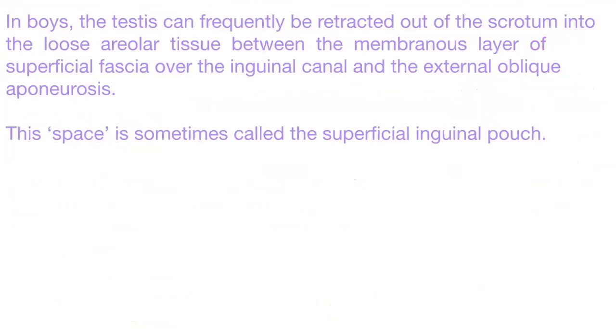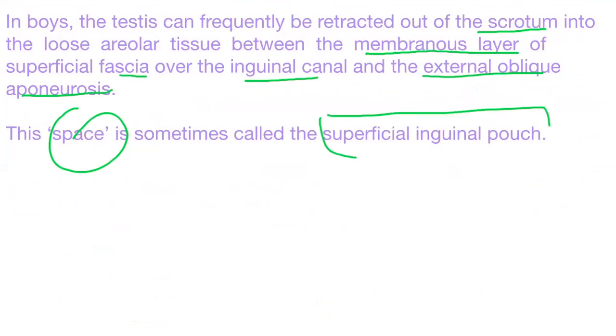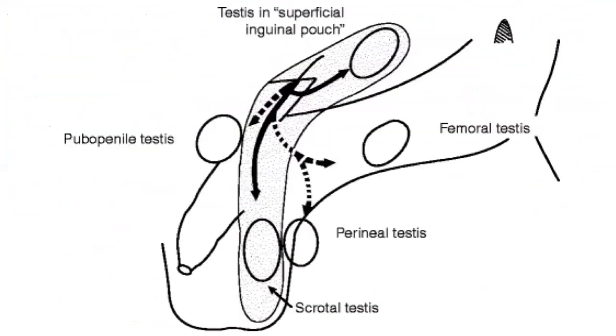In boys, the testes can frequently be retracted out of the scrotum into the loose areolar tissue between the membranous layer of the superficial fascia over the inguinal canal and the external oblique aponeurosis. The space is sometimes called the superficial inguinal pouch. So here we encountered the superficial perineal pouch and the superficial inguinal pouch. Okay, so this is the superficial inguinal pouch. This is the scrotum, right? This is the penis.